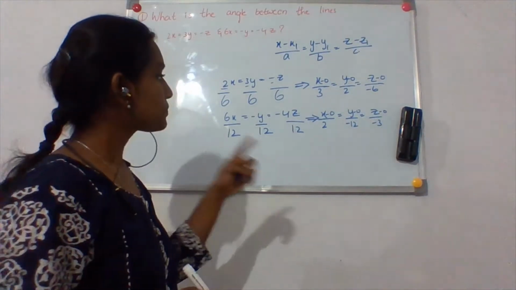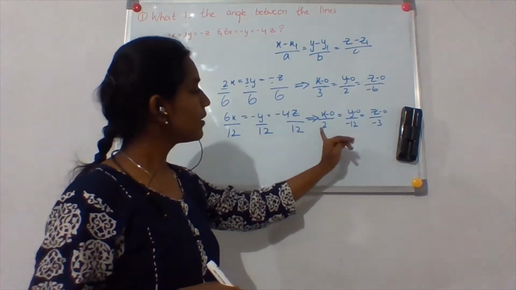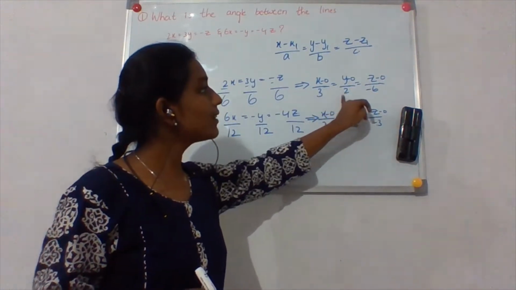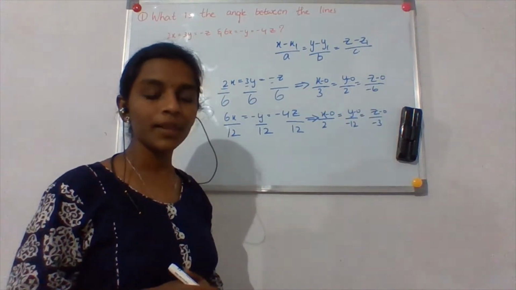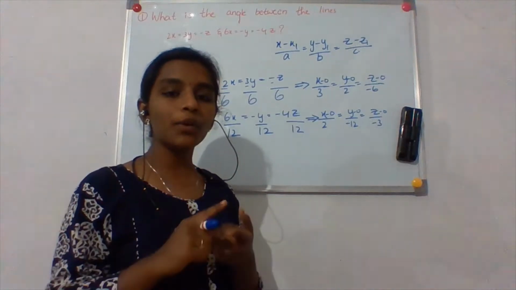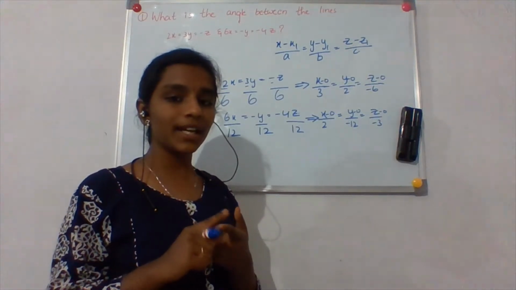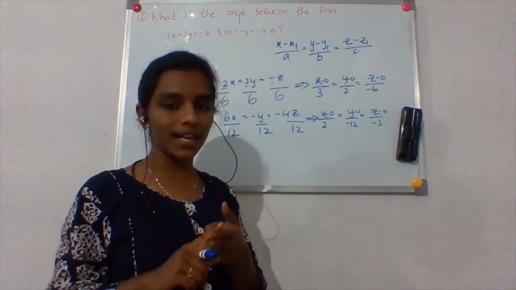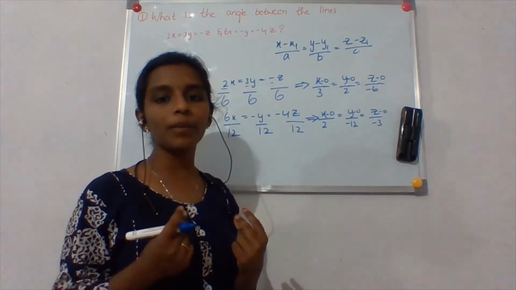So now these are the DRs of this line and these are the DRs of this line. Okay. So now how do you find the angle between two lines in 3D geometry? That is, the angle between two 3D lines. How do we do it? What formula do we use?